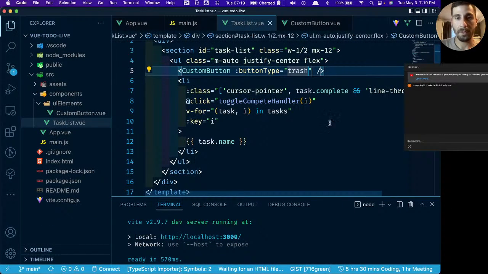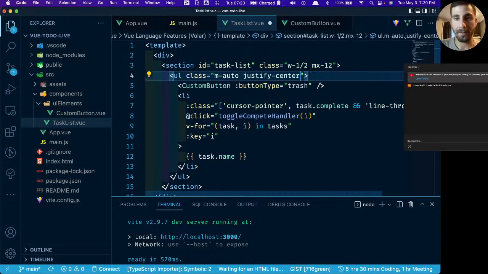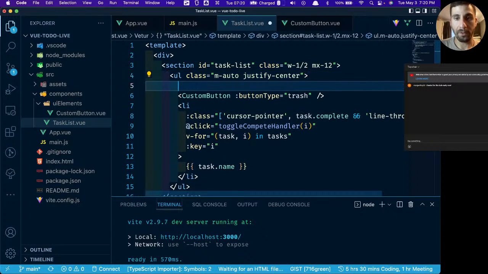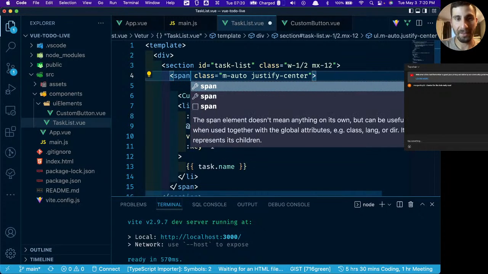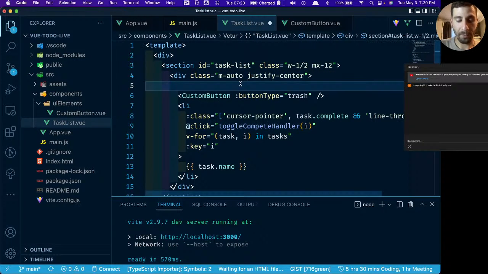First and foremost, we don't want that flex there. What we do want is to change this to a span or a div. And we'll again wrap it in an unordered list.